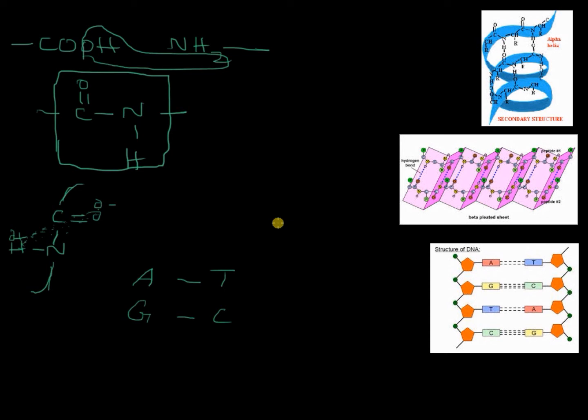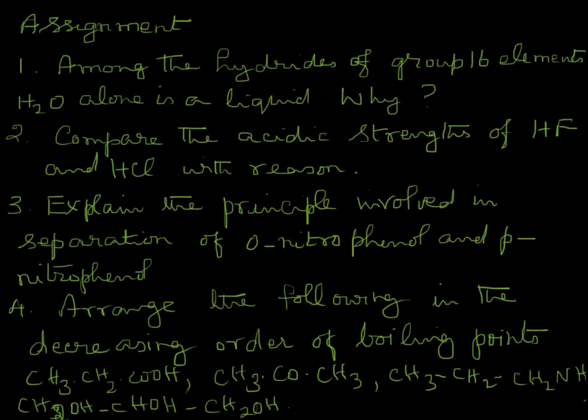Now I am concluding the session with an assignment. In this assignment you see 4 questions. The answers for all these questions I have explained in my session. I would like to mention only one thing. In the 4th question I have given you a molecule glycerol, that is glycerol having 3 OH groups. You must only think that the greater the number of OH groups, to that extent the property, whatever property you are considering, will also be influenced by the hydrogen bonds. That is what I would like to mention as a guidance for your answer for the 4th question.